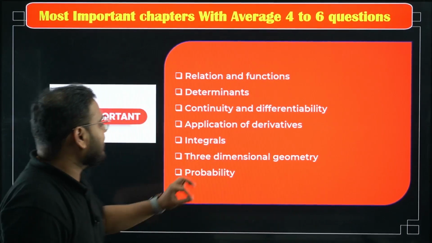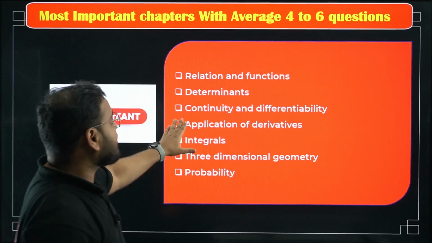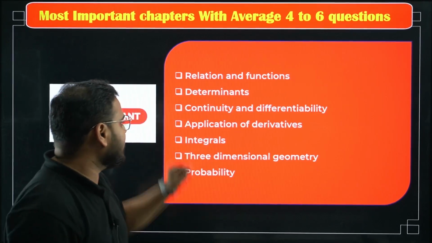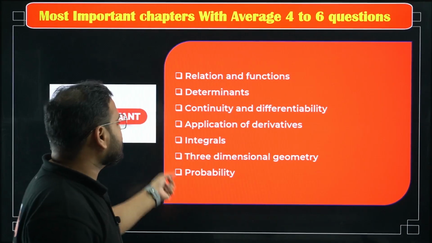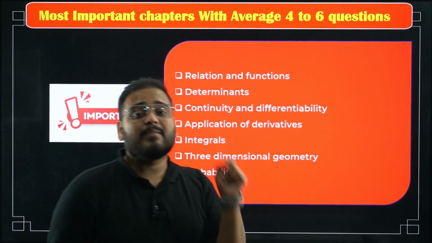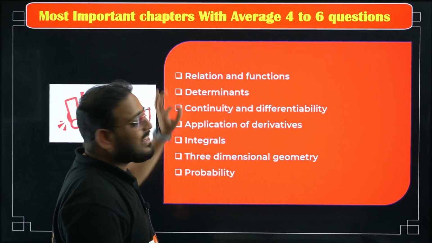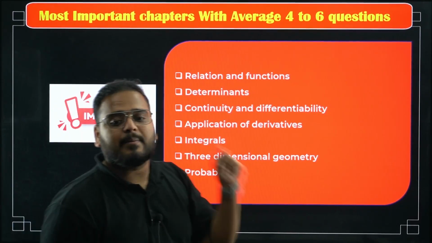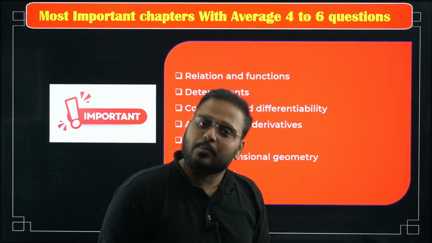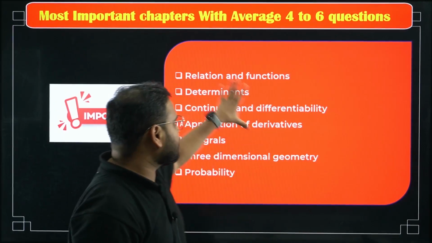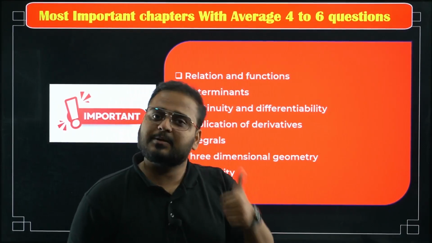So again, the list of chapters I'll repeat again: relation and functions, determinant, continuity and differentiability, application of derivative, integrals, 3D geometry, and probability. Extremely important. It should be in your arsenal 100%. Means you cannot have even little bit lagging in these chapters. 100% should be known bacha in these chapters. I hope this is clear. Preparation for this chapter, 100% should be there.